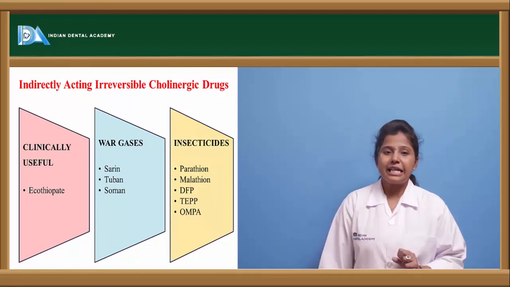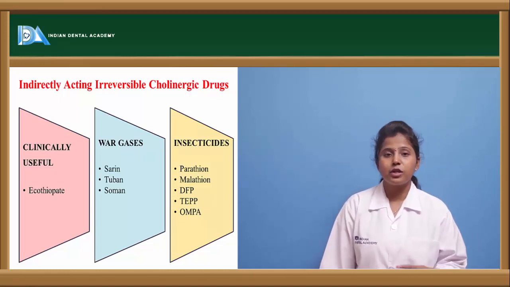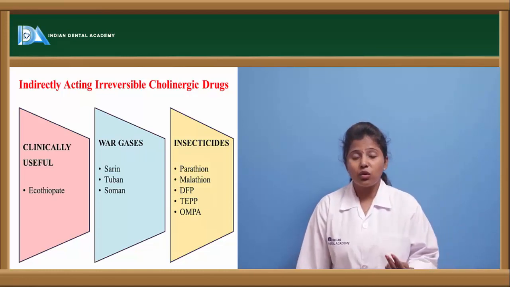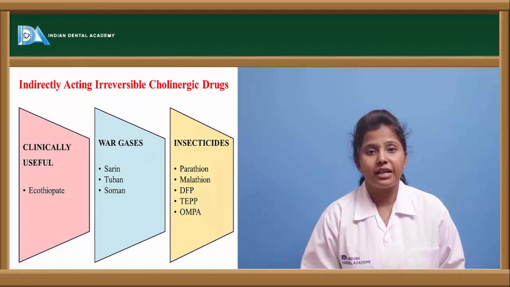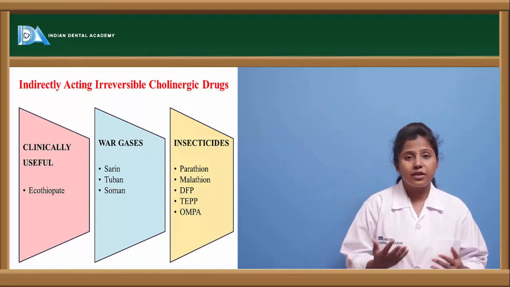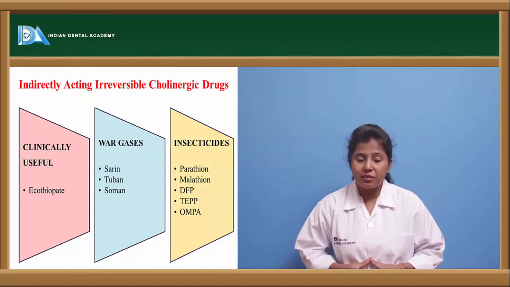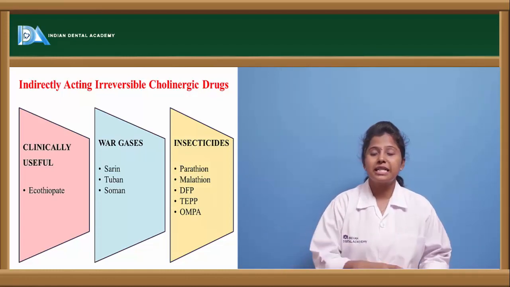Here in indirectly acting drugs, we can see the reversible drugs and irreversible drugs. Reversible drugs are those where the action on the receptors can be reversed again. But there are irreversible drugs which do not allow the receptor to show its action again.